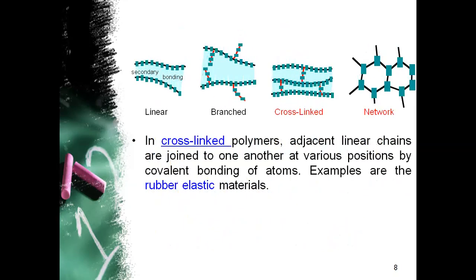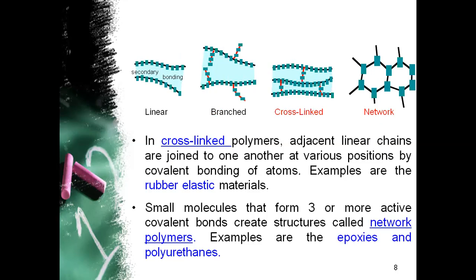Now the third classification is cross-linked. In a cross-linked polymer, the adjacent linear chains are joined to one another at various positions, as you can easily understand by looking at the diagram, by the covalent bonding of atoms. A few examples are elastic materials like rubbers.